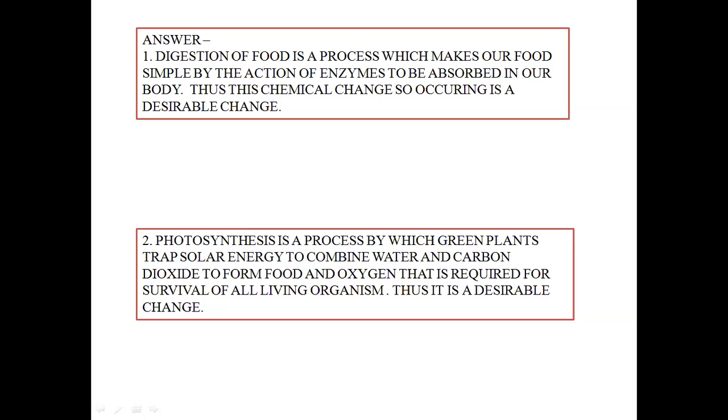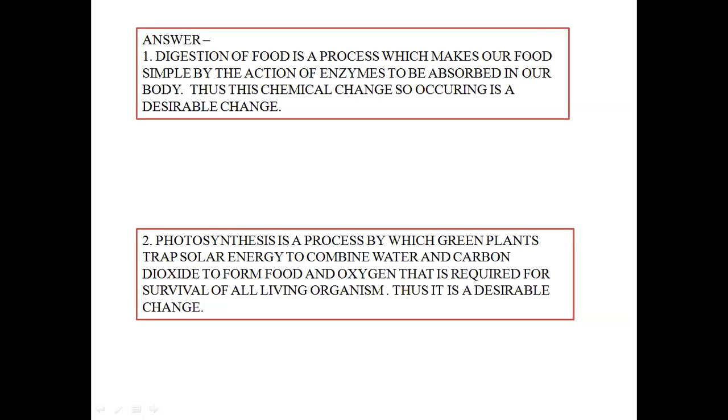Next, oxygen. Oxygen is a gas which is produced as a byproduct of photosynthesis. Now, oxygen is required for respiration. Respiration means breaking down of the complex food into simpler substances, which we will be learning in our next slide, in order to produce energy.